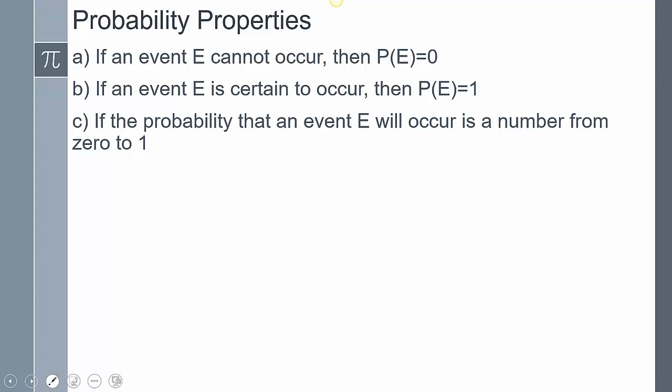So if I had a spinner and the entire region was red, and I said flick the spinner, what's the chance of it landing on red? You're going to say it's 1 because it has a 100% chance of hitting it. And we can also assume that our probability is always going to be a number from 0 to 1. You're never going to get a negative probability. You're never going to get a probability that's greater than 1.